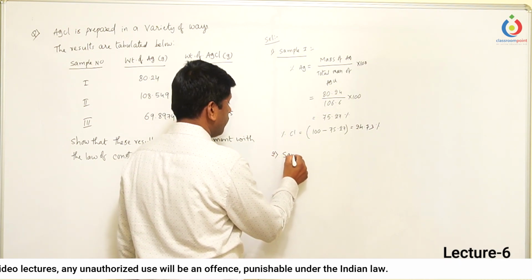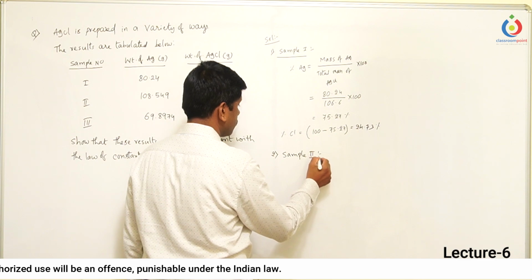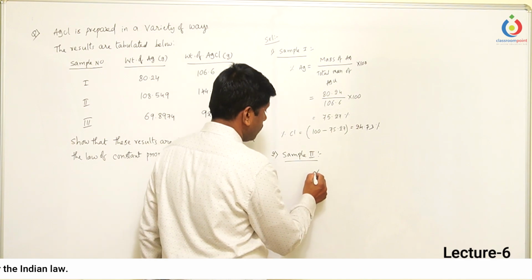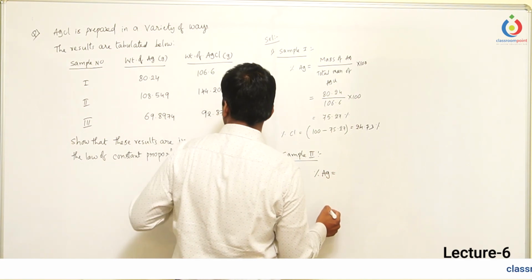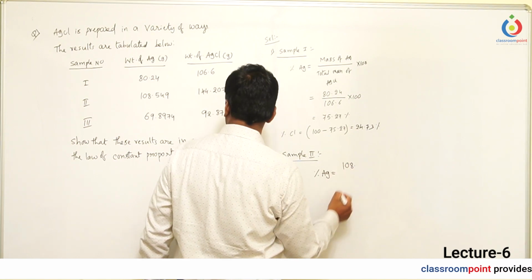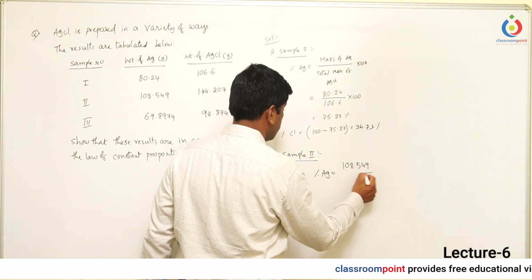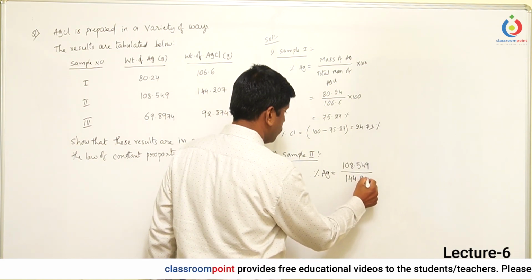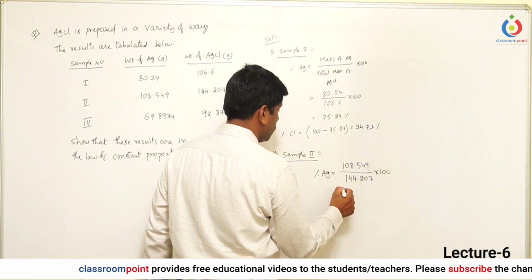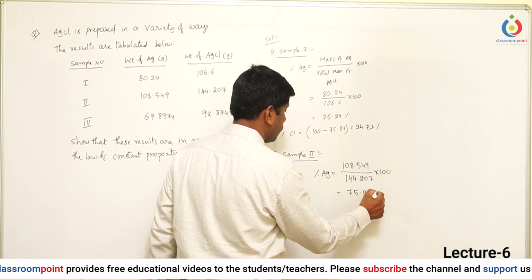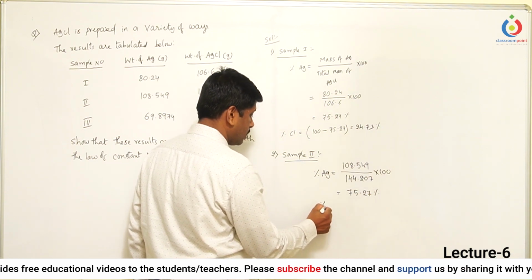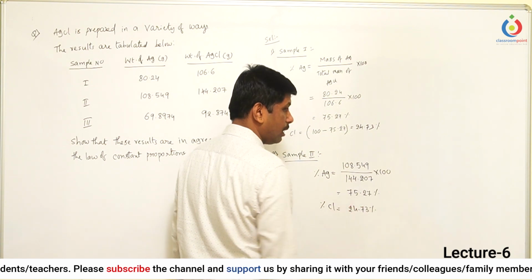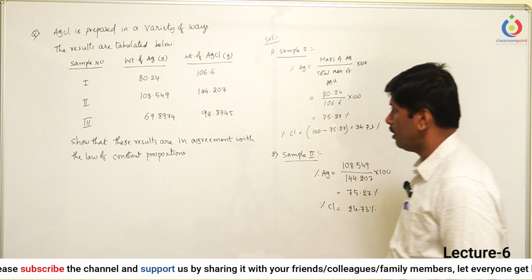So let us take sample 2. In sample 2, let us calculate the percentage of the silver again. Percentage of the silver is equal to mass of the silver, 108.549 grams, divided by the total mass of the silver chloride, 144.207, into 100. This value is also equal to 75.27 percent, whereas the percentage of the chlorine also gives the same result, that is 24.73 percent.